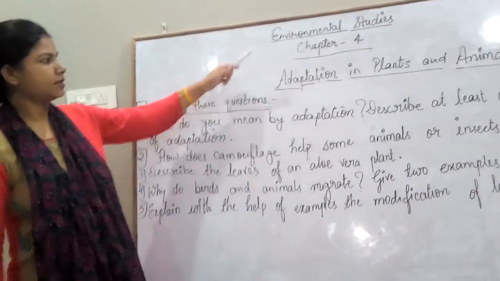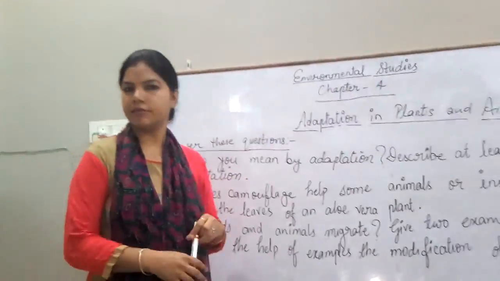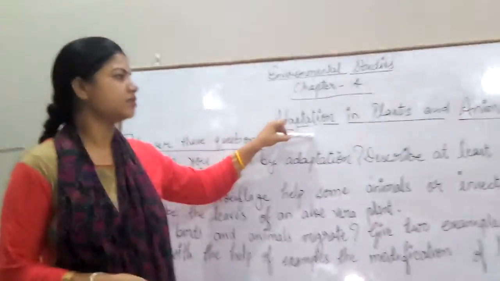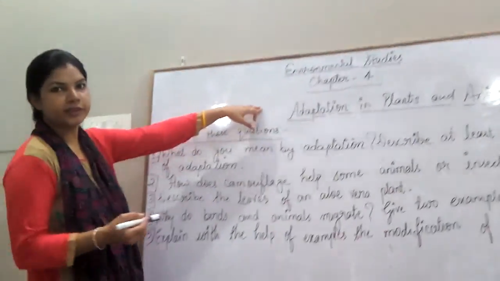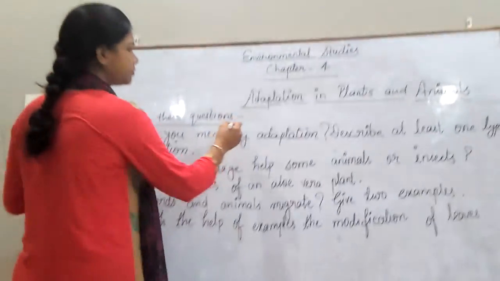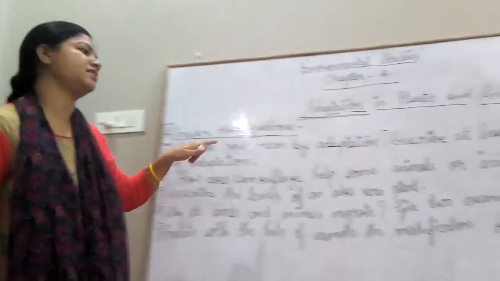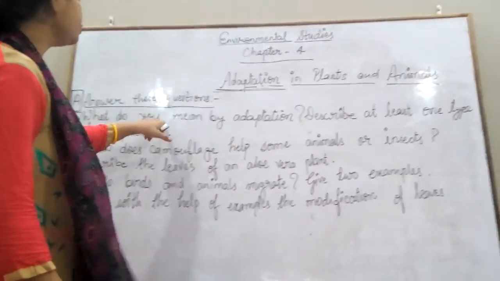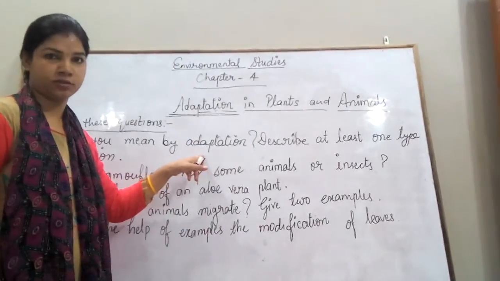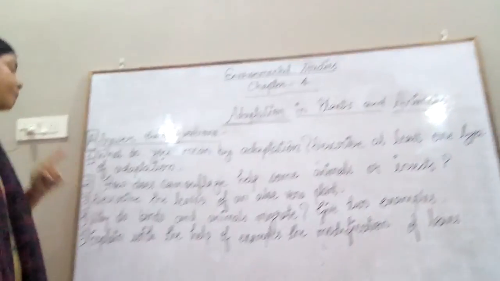Hello students, now we are going to revise our chapter 4, adaptation in plants and animals. Here the first word is adaptation, and the question is also asking about adaptation. That means, what do you mean by adaptation, and describe at least one type of adaptation.